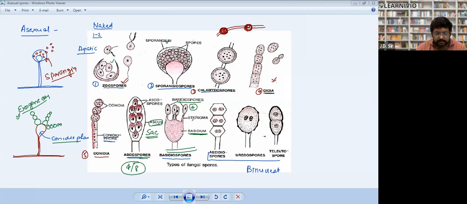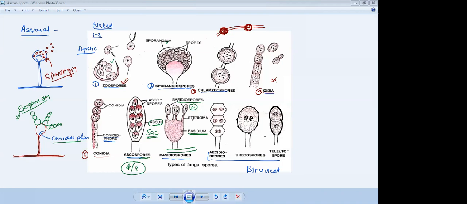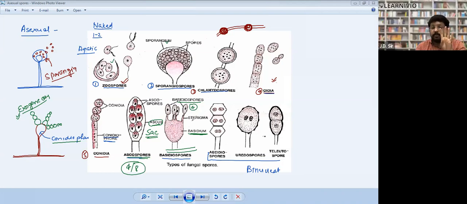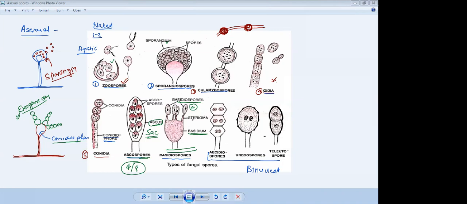Full stop. On the top of basidium, basidiospores are there, yeah? Four basidiospores. On the top of basidium, four basidiospores are produced.